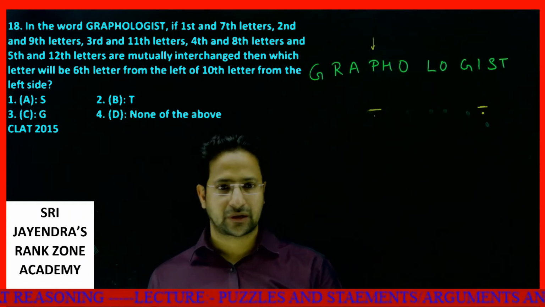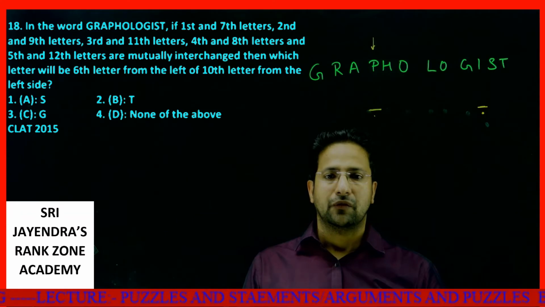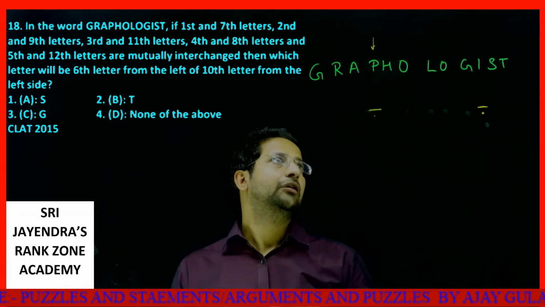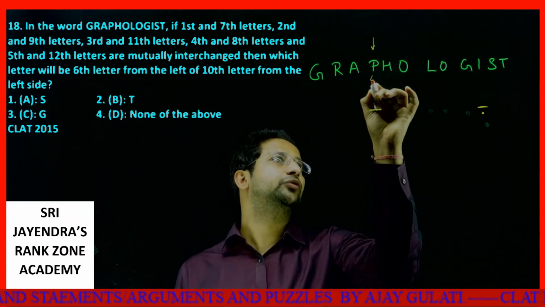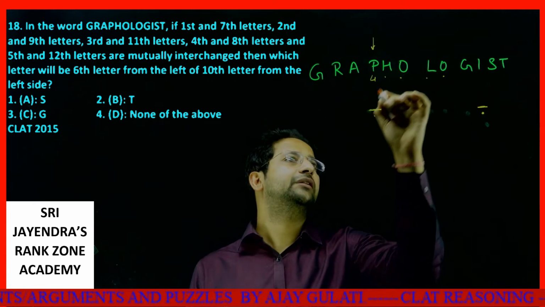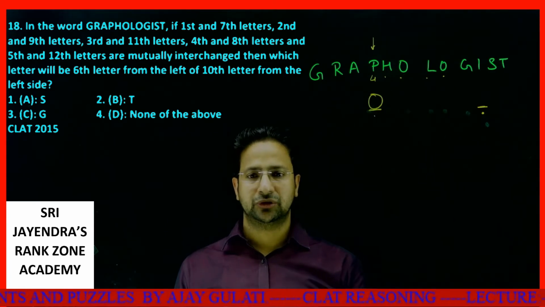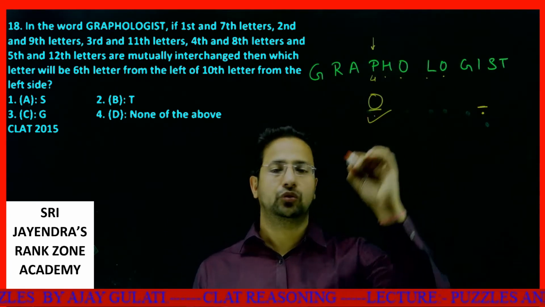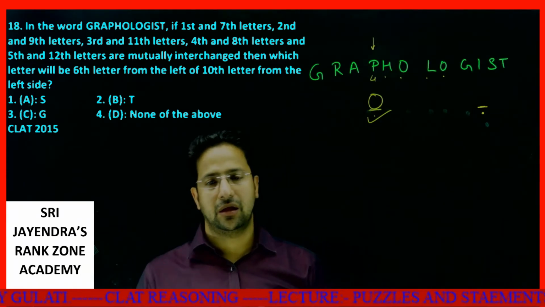Look, fourth and eighth letter. We are changing fourth and eighth letter. This is fourth, fifth, sixth, seventh, eighth. So we are changing O. So here comes O. So the answer is O. That is none of the above.